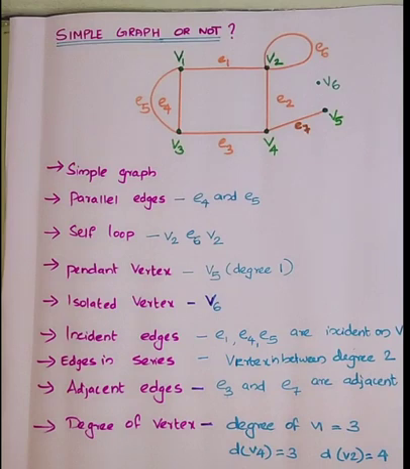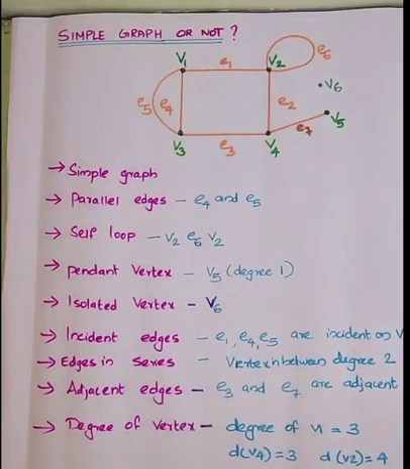Yes, you have V6 in the figure. V6 is an isolated vertex. Next is incident edges. Incidence means the edges incident on the vertex, or the vertex is incident on the edge. Both ways you can say.